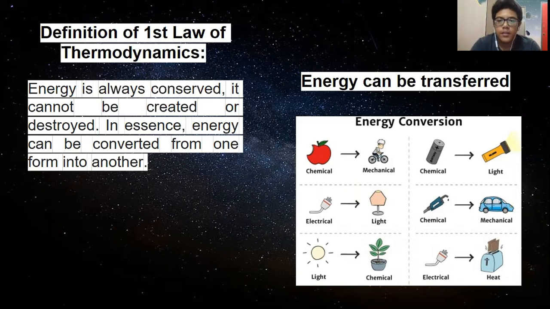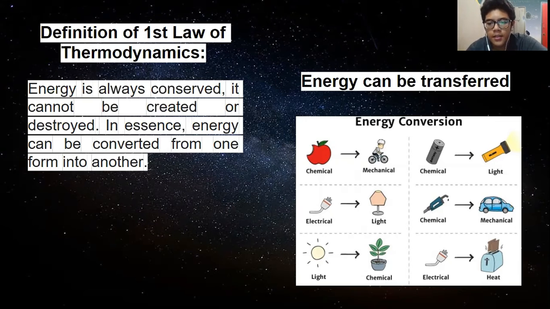The first one is chemical energy: when you consume food, it can be converted to mechanical energy, or also the chemical energy in a battery. You can have light energy in the torchlight.